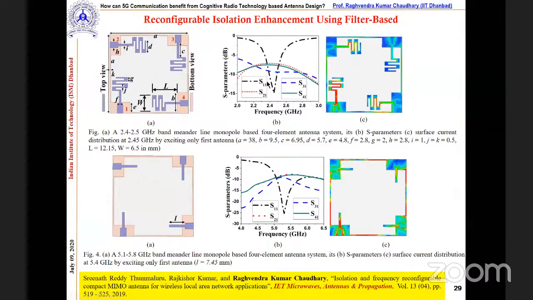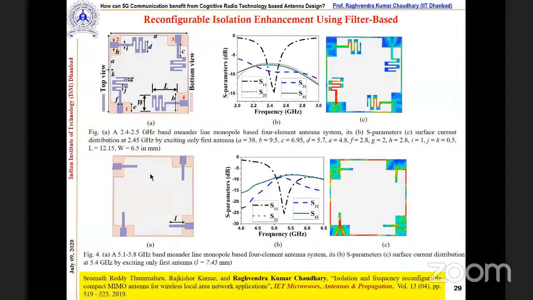So you can see that S11 is perfect, no issue, in an acceptable range. But at the same time, the isolation is roaming around -8 dB. This is not a good thing. So this is at 2.4 gigahertz.